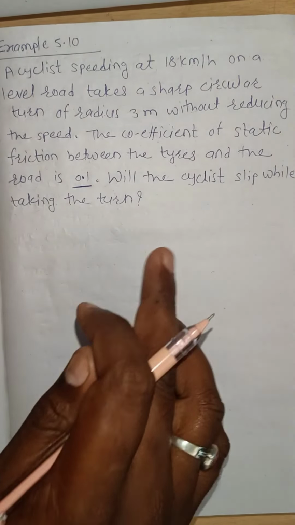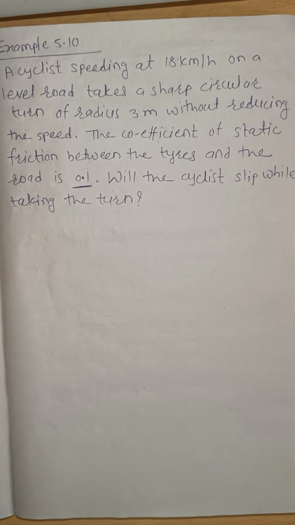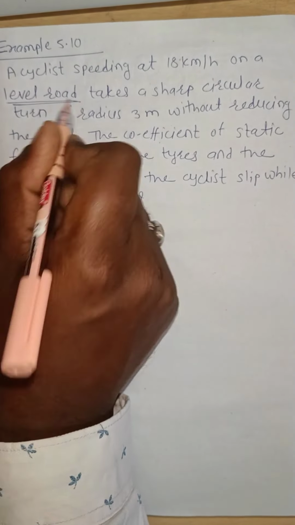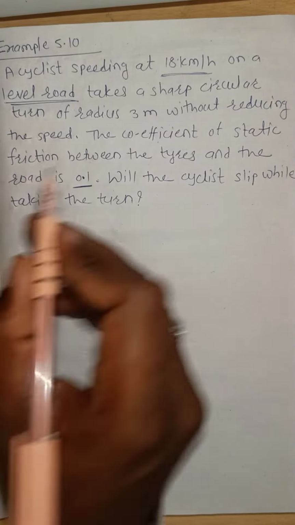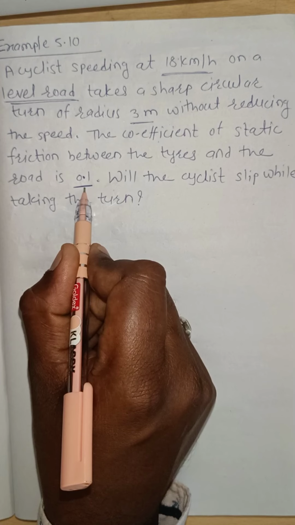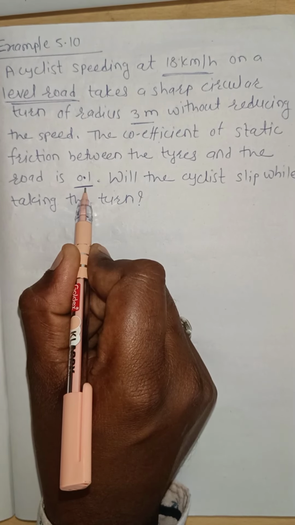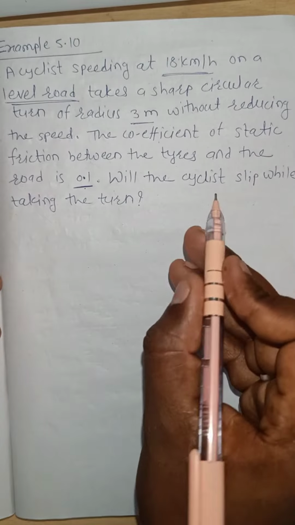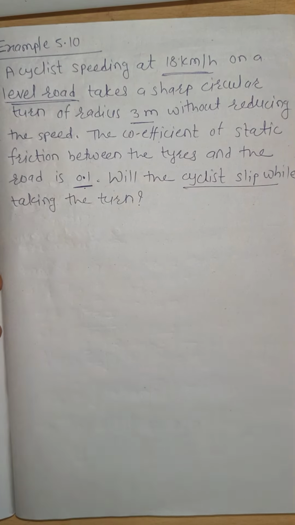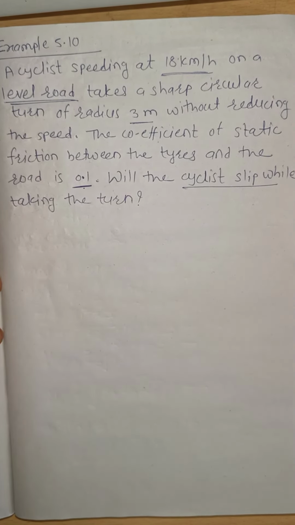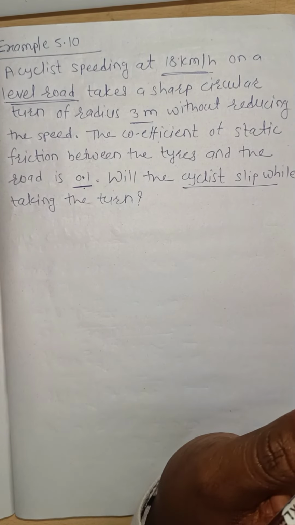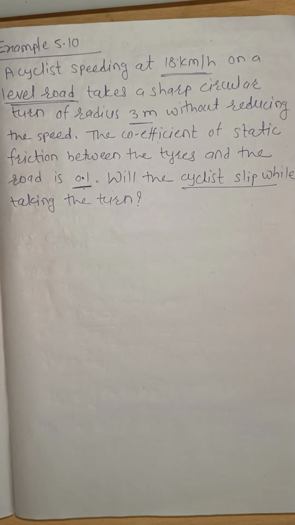Okay, here the cyclist is traveling in a circular path, and the road is a level road. The speed of the cyclist is given, the radius of that circular path is given, and the coefficient of static friction is also given. Then they can ask whether the cyclist slips or does not slip while taking a turn on a circular path, or whether he can take a safe turn.